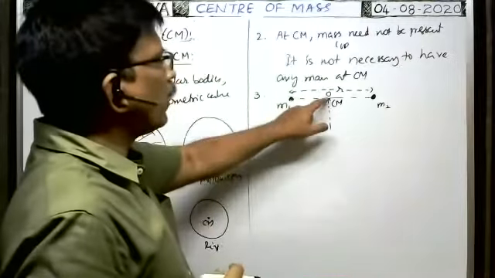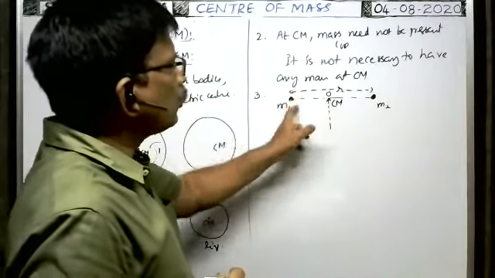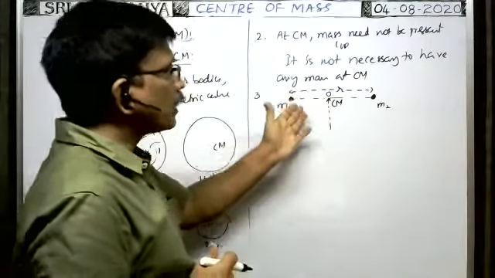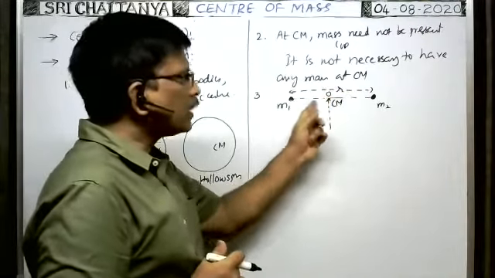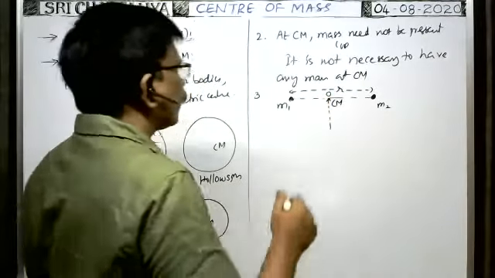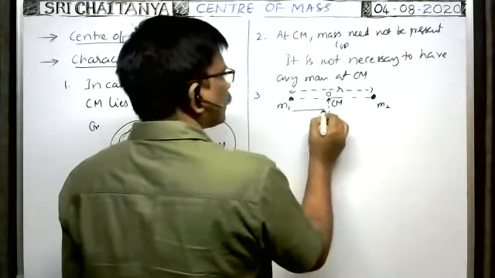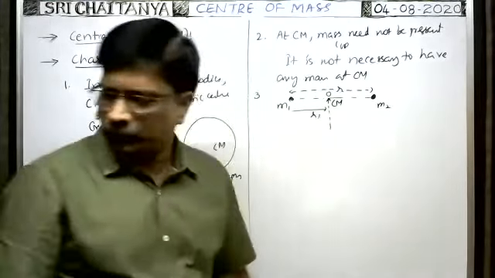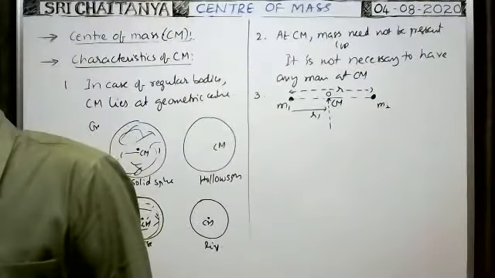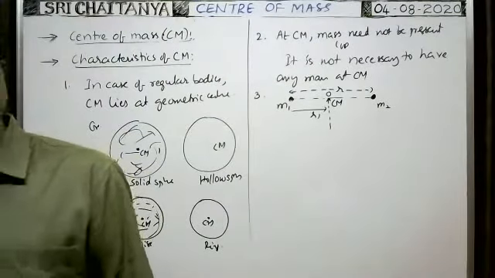So exactly at this point O on the rod, the center of mass of the two particles lies. Mass of the rod is negligible. Now, the center of mass of the two particle system lies at a distance r1 from the first particle, and